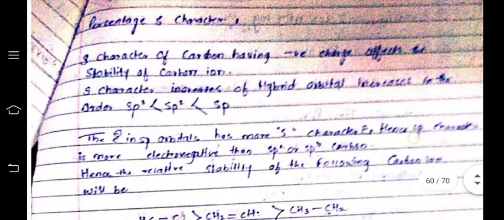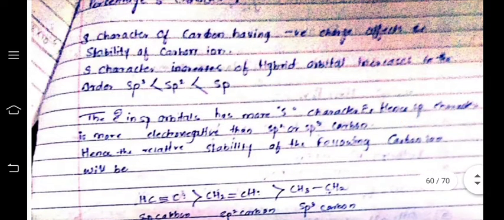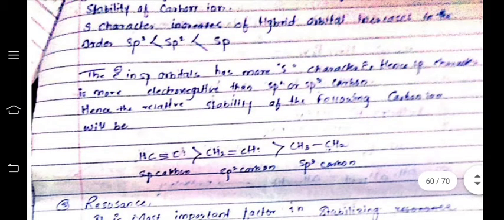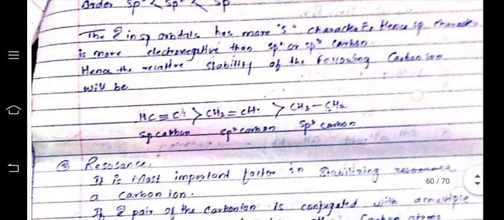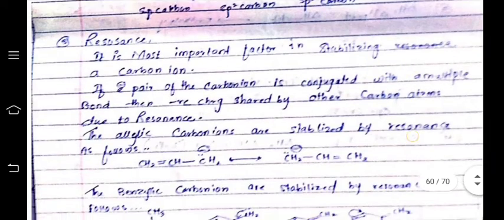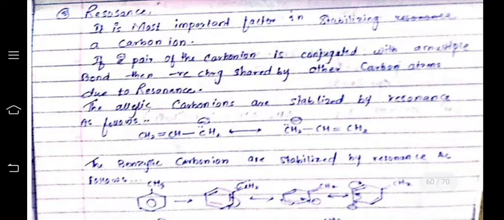Next, the percentage character in the hybridizations. Here the percentage characters are given. When the hybridization is sp, the percentage character of s is 50% and p is 50%. Next, resonance is the most important factor of stability.